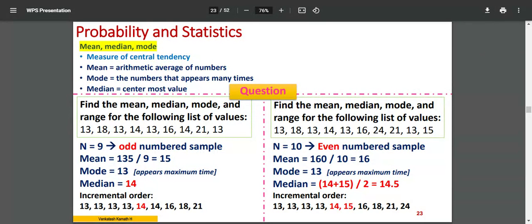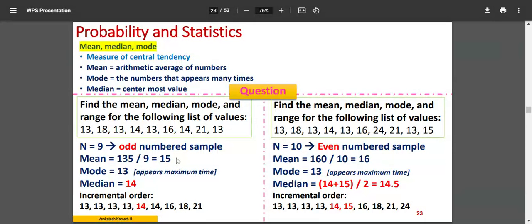You can see at the bottom of the same line here, incremental order. So it is put in an incremental order: the lowest first, largest value last. Increasing order of values. Now, if you count the number of values, there are 9 values, odd numbered, right? To calculate the mean, you have to add them up and divide by 9 values. So the mean is 15.